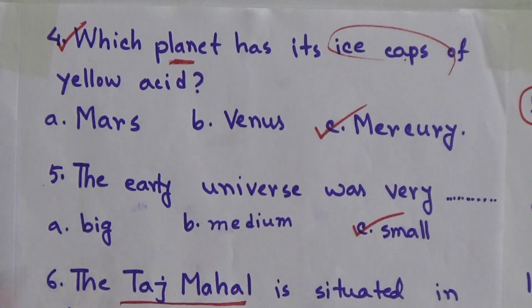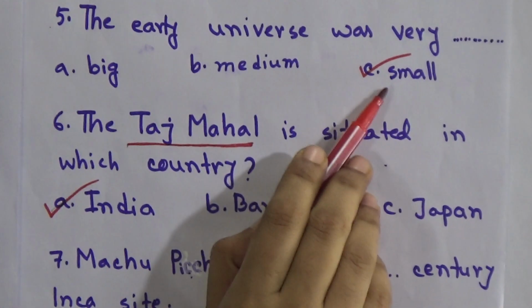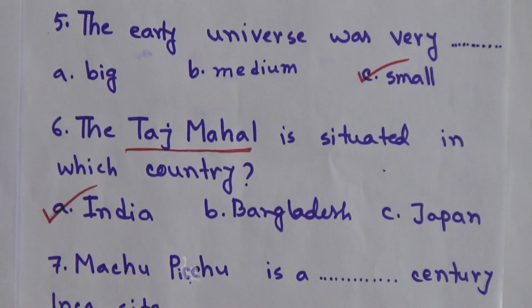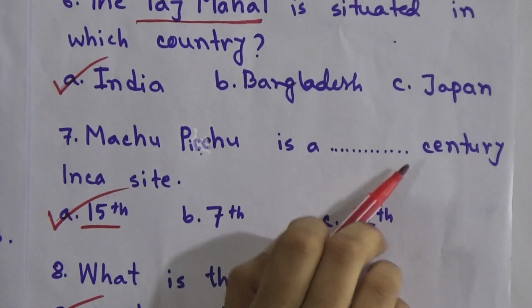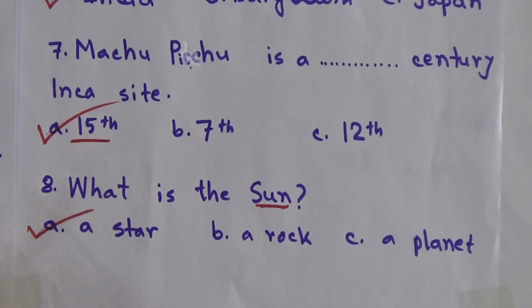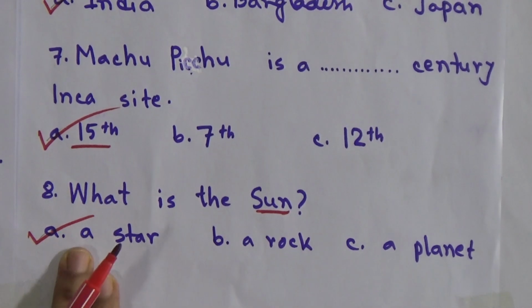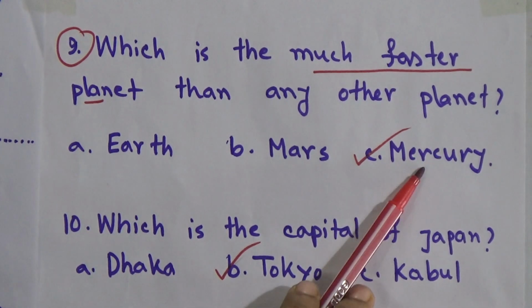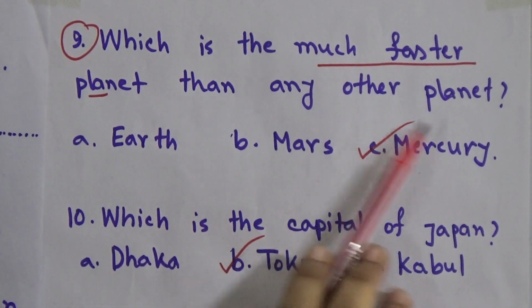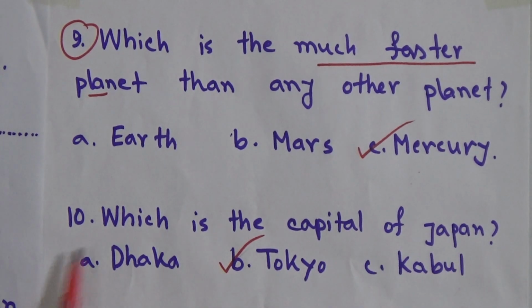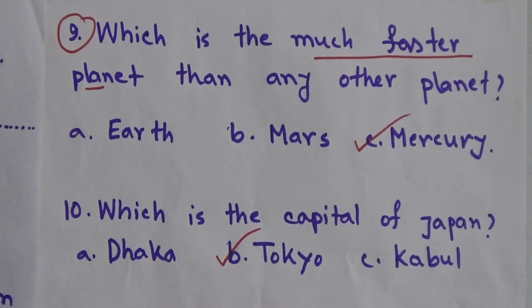Number 4. Which planet has its ice caps of yellow acid? Answer is Mercury. The early universe was very small. Number 6. The Taj Mahal is situated in which country? India. Machu Picchu is a dash century Inca site? 15th century. What is the sun? A big star. Then, which is the much faster planet than any other planet? Mercury. Which is the capital of Japan? This is Tokyo.